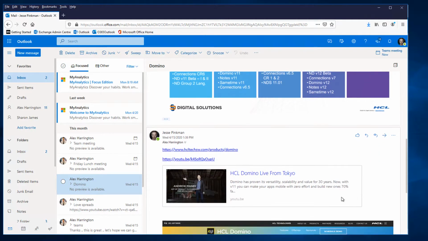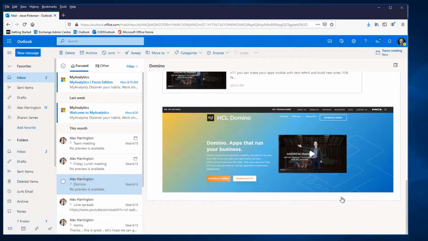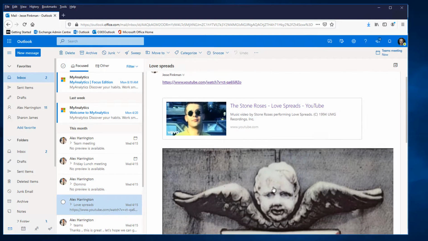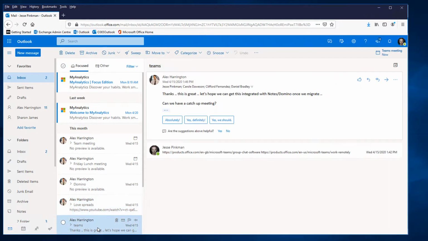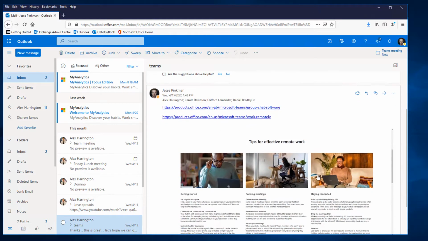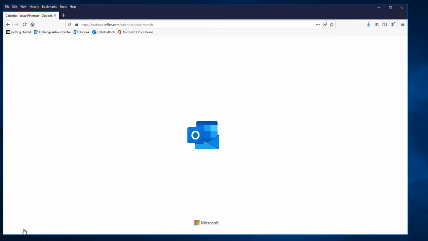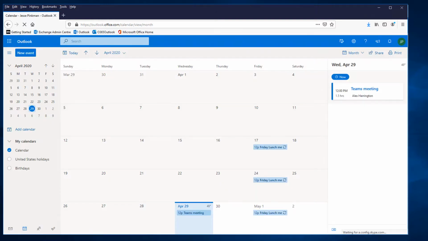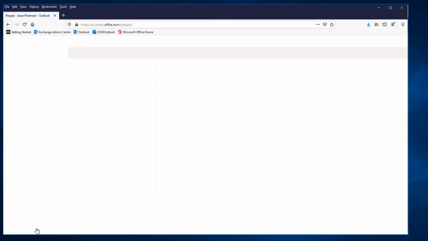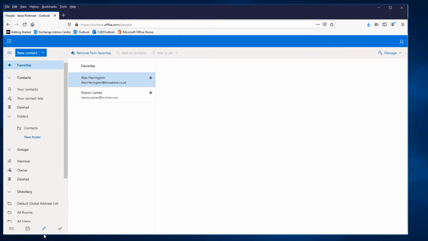There are a number of mails in his mailbox that contain this type of content. We'll scroll through a couple of examples now. If we switch to the calendar, we can see that Jessie has some recurring appointments. He also has personal contacts too, with images and details against each of the contacts.